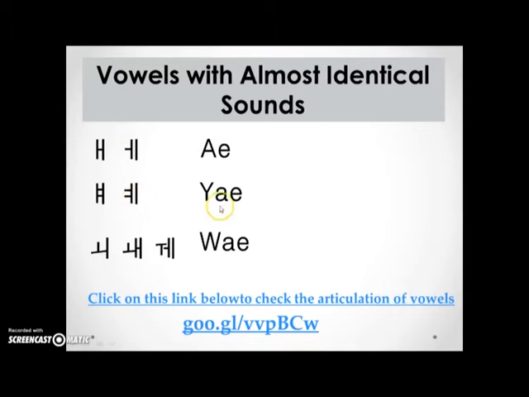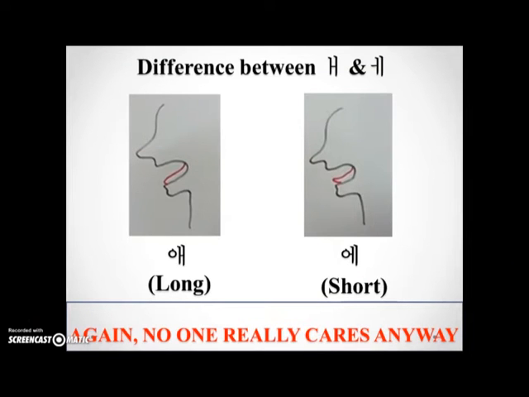So these are the yeah vowels, right? So the little line added represents the y sound that's being added. And the last group are all pronounced as we. Again, the 7 vowels that I just showed to you previously, they sound almost the same within their groups. But if you are wondering, there are subtleties that exist between the sounds, and I'll just show you a couple here.